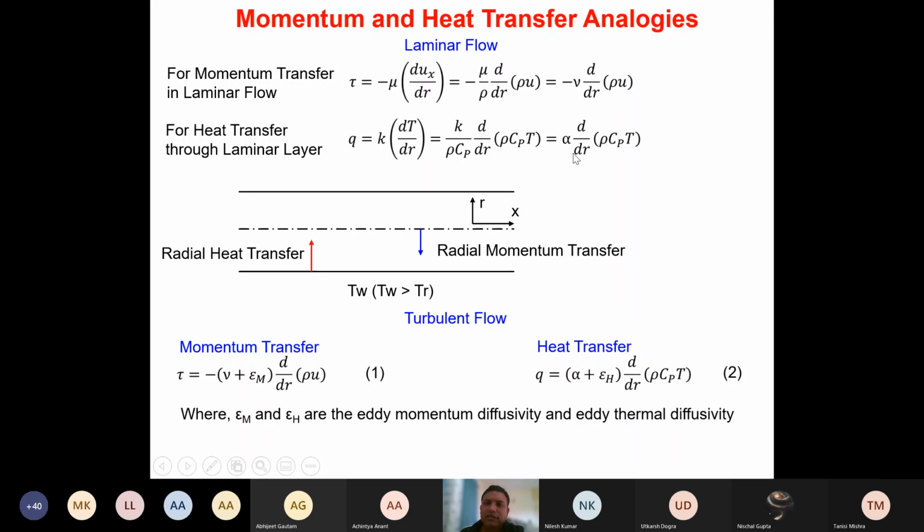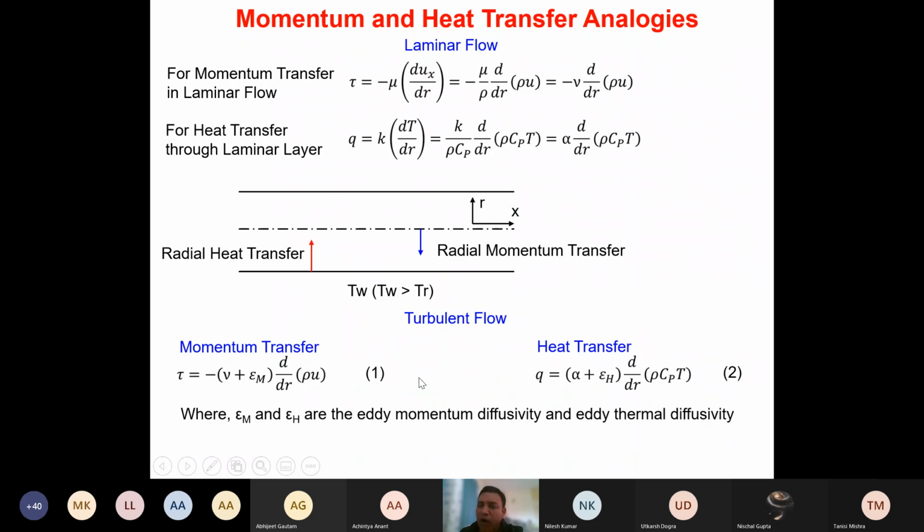Now this equation is for a laminar flow, but for a turbulent flow, these equations can be further extended by adding the eddy momentum diffusivity and eddy thermal diffusivity. So here epsilon m and epsilon h are nothing but eddy momentum diffusivity and eddy thermal diffusivity. The same equations are represented in terms of these. These are used when we are looking at turbulent flow, but the original equations are only for laminar flow. So these laminar flow equations are extended to turbulent flow equations by adding these two additional factors.